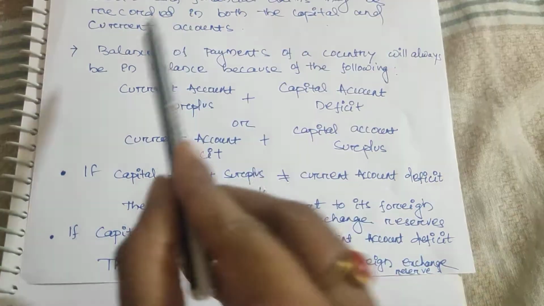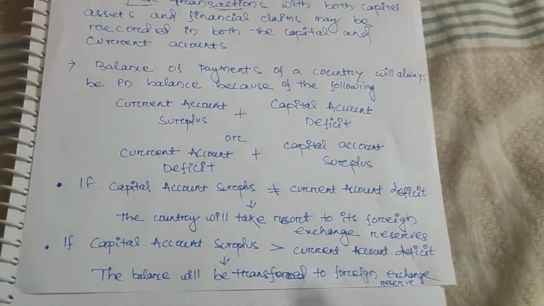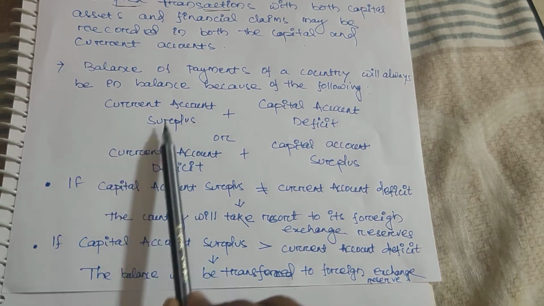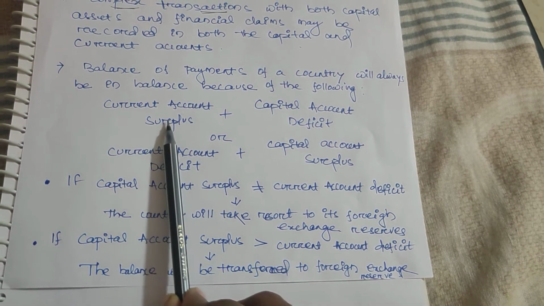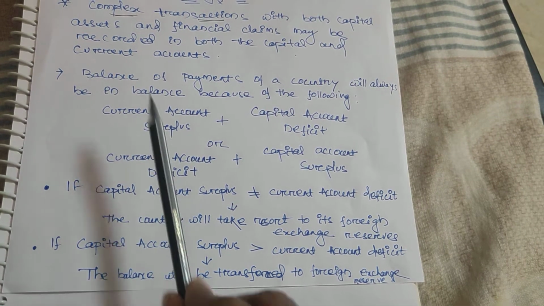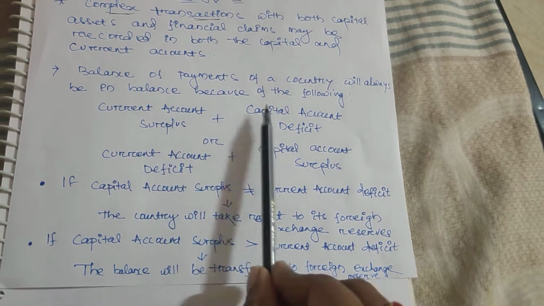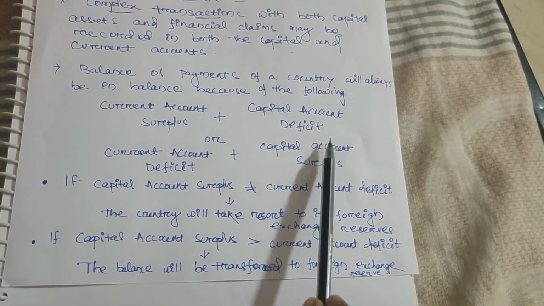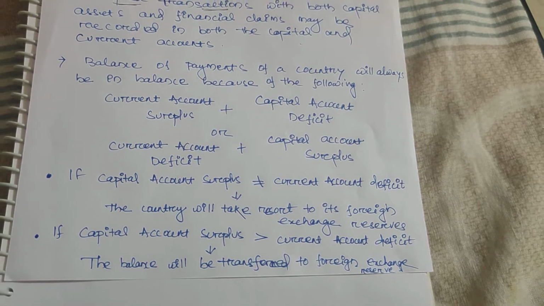Now we'll go to a very important part. The balance of payment of a country will always be in balance because of the following: the relationship between current account surplus and capital account deficit. What I told: current account surplus and capital account deficit. All the time we count current account deficit plus capital account surplus, or current account surplus plus capital account deficit. You may say, ma'am, what confusing things are you telling?